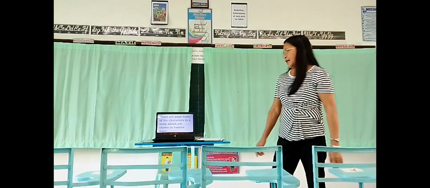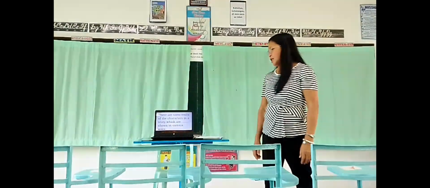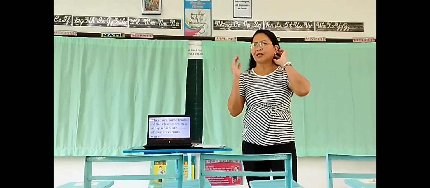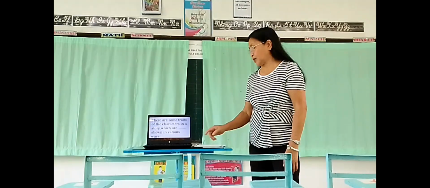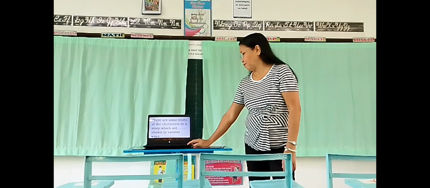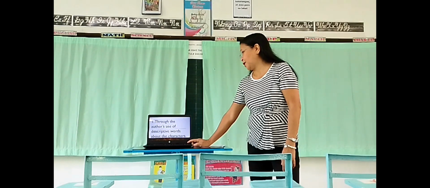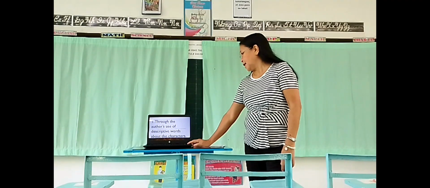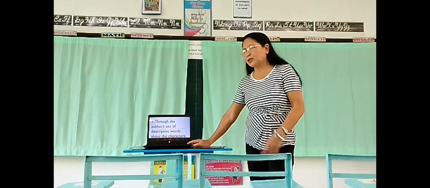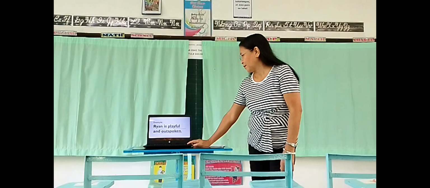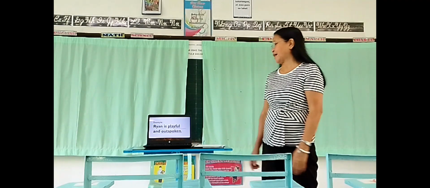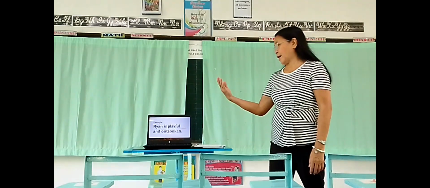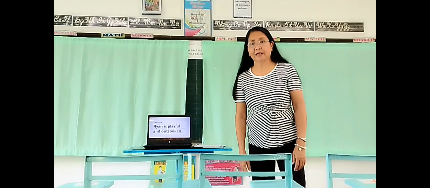Now, there are some traits of the characters in a story which are shown in various ways. We have to examine the traits of the characters in a narrative. For example, through the author's use of descriptive words about the character. So that's one way of examining. An example of this is: Ryan is playful and outspoken. We have there Ryan, the main character.